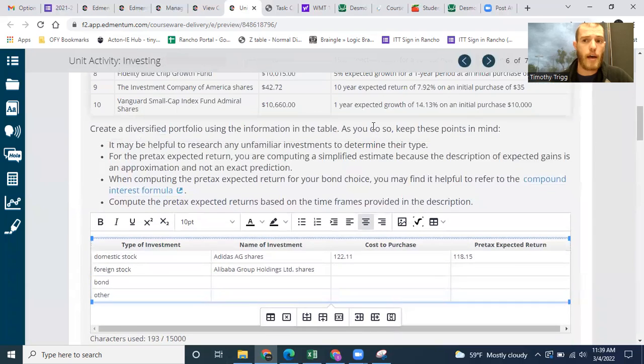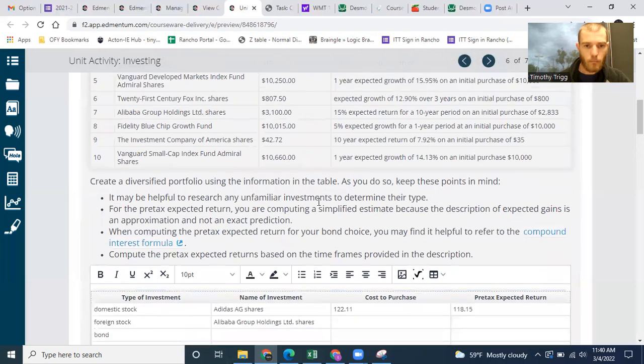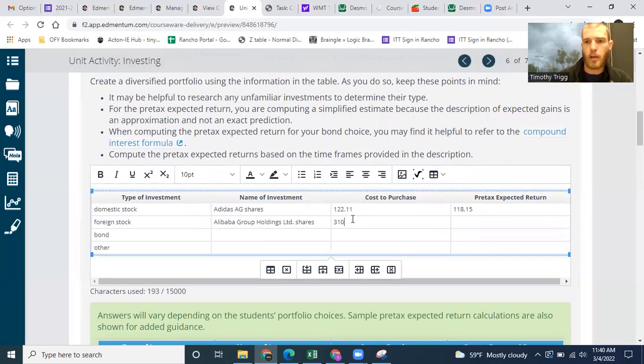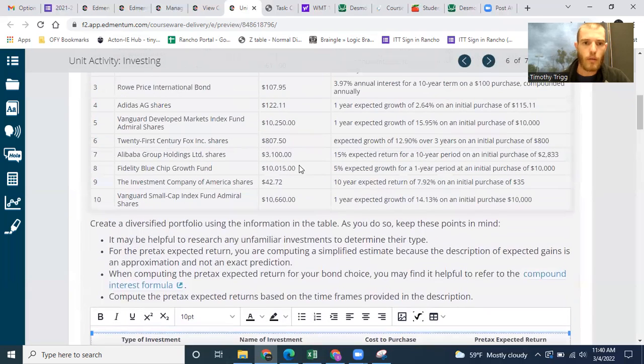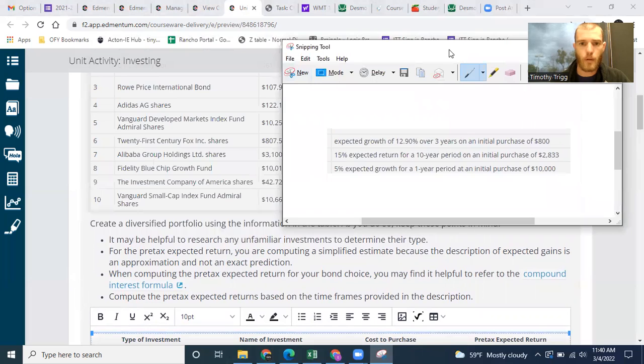Again, you want to diversify depending on not just the type of fund, but also the location, right? Some foreign, some domestic. This stock costs $3,100. And the return, 15% expected return, 10-year period on initial purchase of 2,833. So let's go ahead and do the math here.